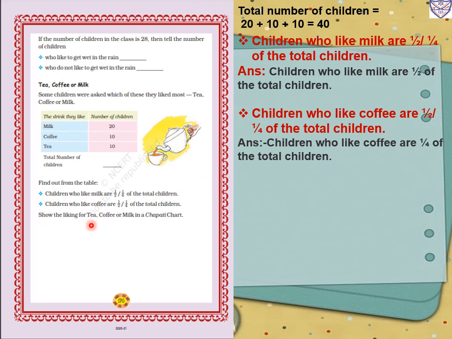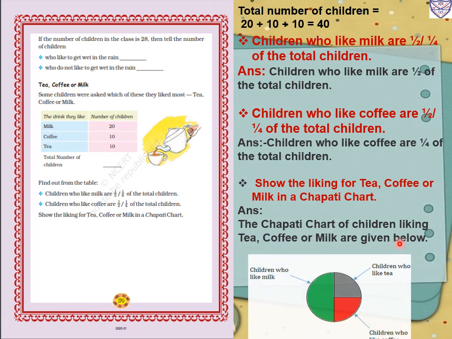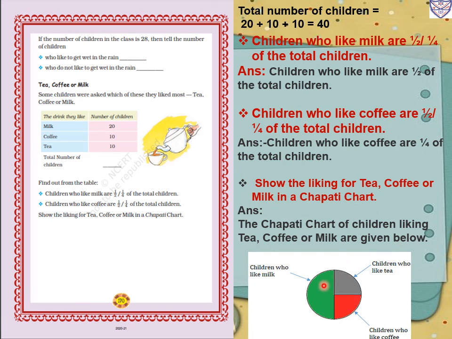Now show the liking for tea, coffee or milk in a chapati chart. Here we have to draw a chapati chart. So how will we draw it? First we will make a circle. Half of the children like milk, so we will divide the circle into two parts. One part we will shade green, that is children who like milk.